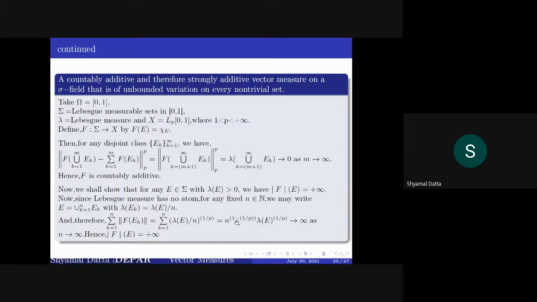And if you calculate this, this becomes n to the power 1 minus 1 by p times lambda E to the power 1 by p. And this goes to infinity as n tends to infinity. So this actually tells you that the variation of E is equal to plus infinity.